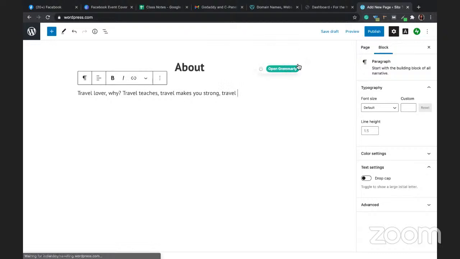Have your Grammarly plugin extension added to your Chrome browser. This way you will make fewer mistakes when you're developing a website.